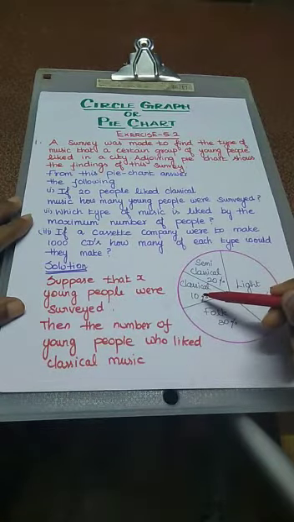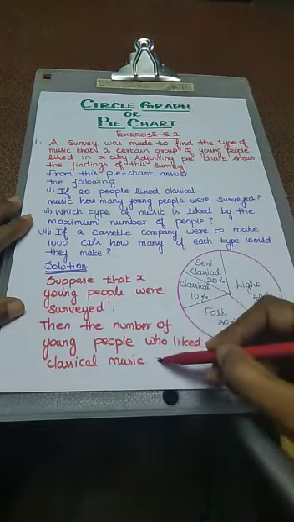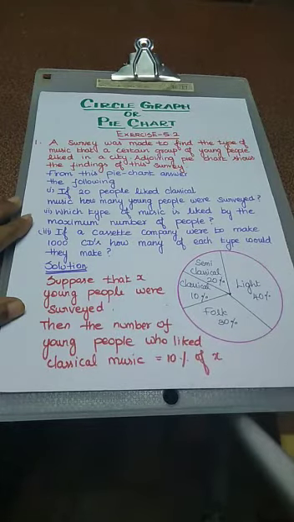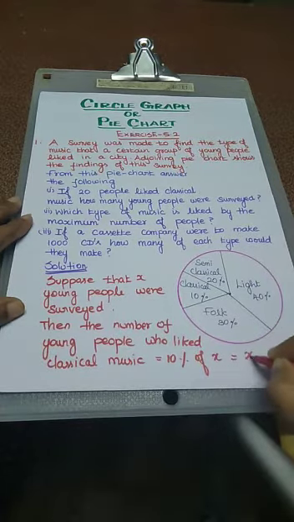The classical music value is 10%. So we just mention it: 10% of X. We don't know the X value, so we just write X into 10 by 100.